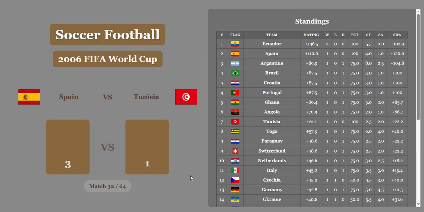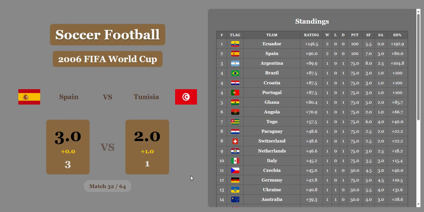Spain versus Tunisia, 3-1. Spain wins this one. Tunisia will get a whole goal, but that's not going to be enough. Spain pulls away with a big victory. It's going to move them into second with a rating of 90.